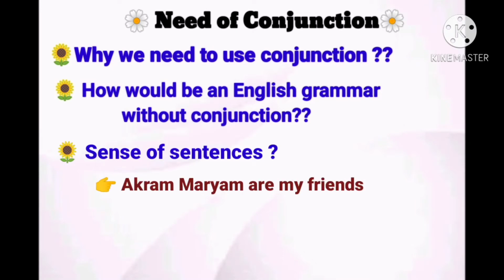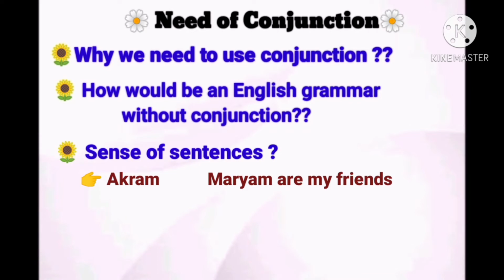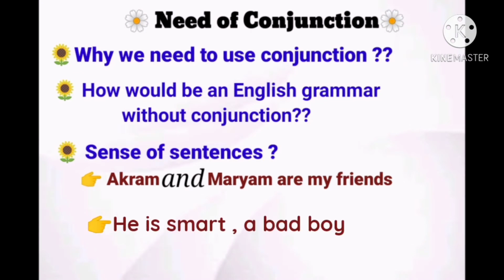Akram, Mariam are my friends. Here it's incomplete sense. The sentence is not complete. We have to fill something. Here is the blank and we need to put something, and that something is conjunction. Akram and Mariam are my friends. So we have put and here, that is conjunction, and now it's making complete sense. So for that complete sense, putting conjunction is very important.